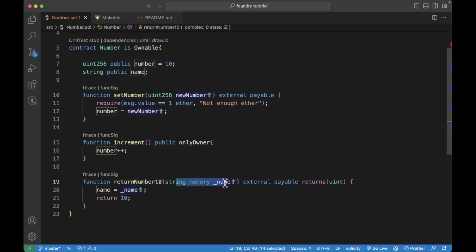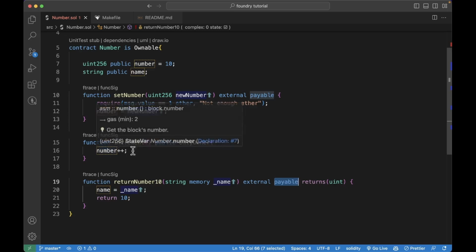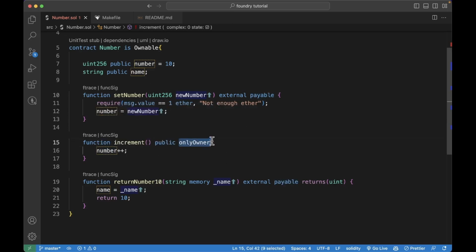This takes in a string name as an argument and changes the name in this contract. This is an external payable function, so it means it can receive Ether. Then we have set number, and we have an increment function. In the increment function, we'll just increment the number state variable. This can only be called by the owner, and you'll see why we need this later when we write the test for this Number contract.